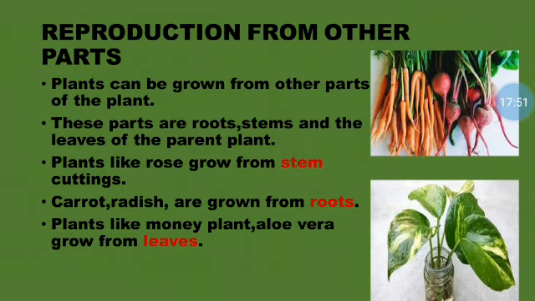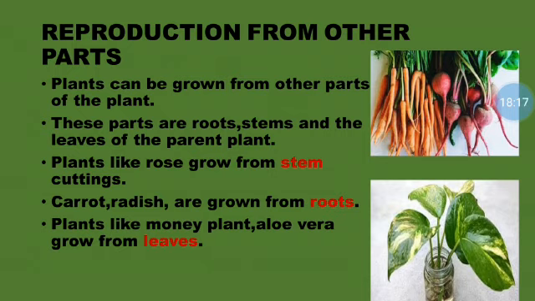The parts which are used to grow a plant are roots, stems and leaves. For example, stem. If you want to grow a rose plant, we can just take a stem cutting of the rose, and if you sow that into the soil, we will get a rose plant. So the stem is being used over there.